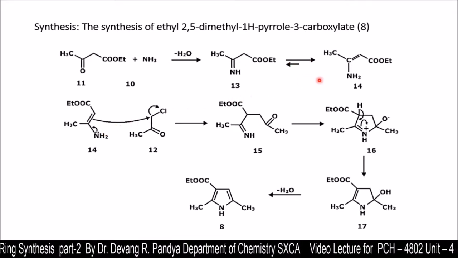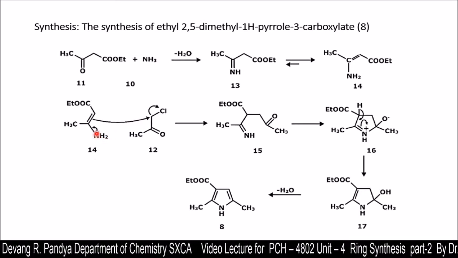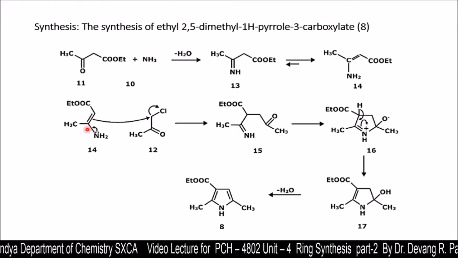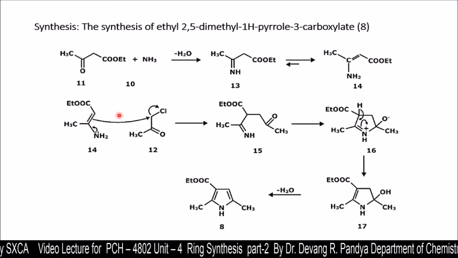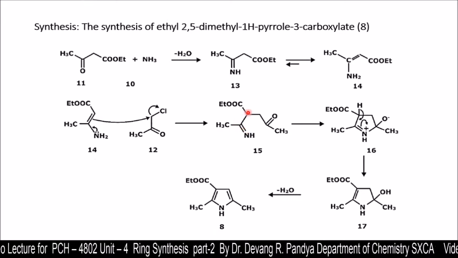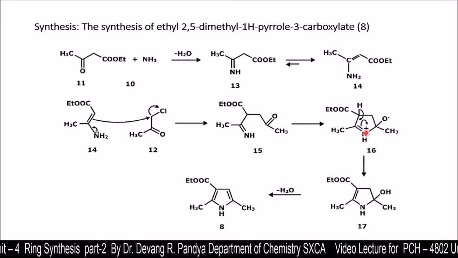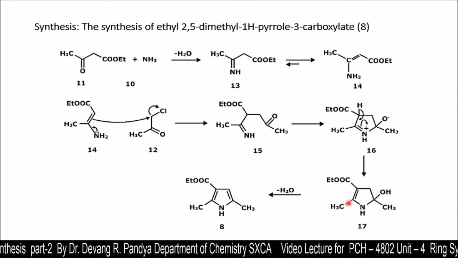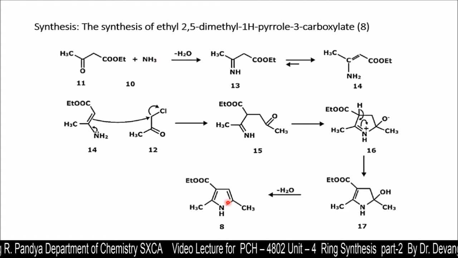Then 14, which has a primary amine group with a free lone pair of electrons, shifts it over here. So the pi electrons will shift over there, and we get this ester group. Now on cyclization we get this derivative, and then on dehydration we get our target molecule.